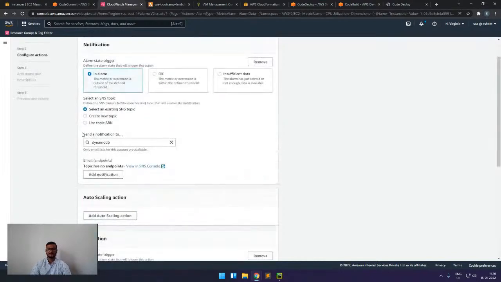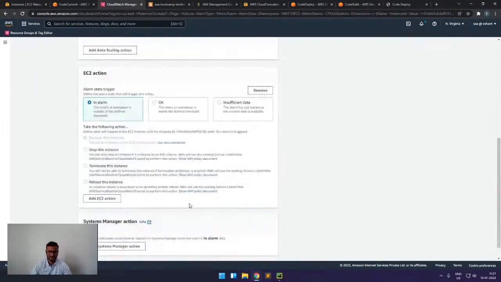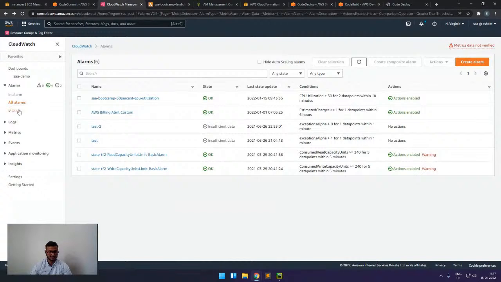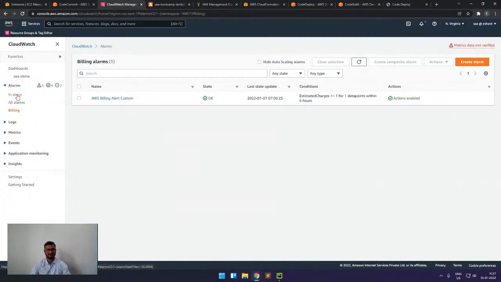So in this manner, we can get notified, as well as we can mitigate things, taking actions based on the alarms. So yeah, the next one is the billing alarm that we also have to understand. So consider, now we can see the billing alarm.